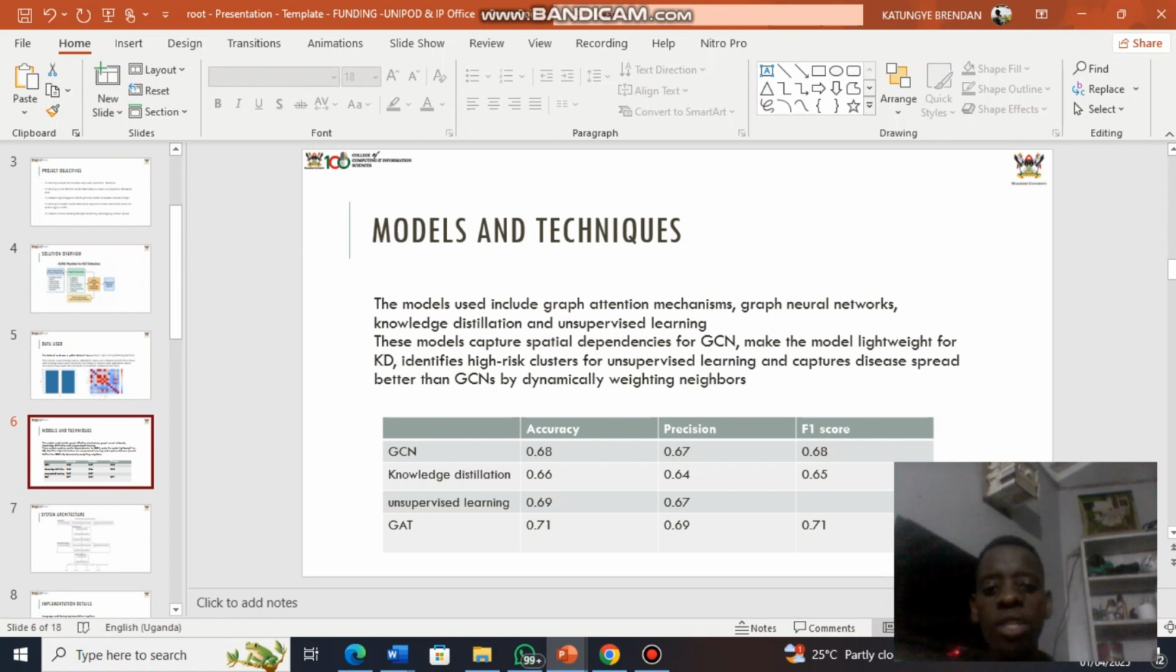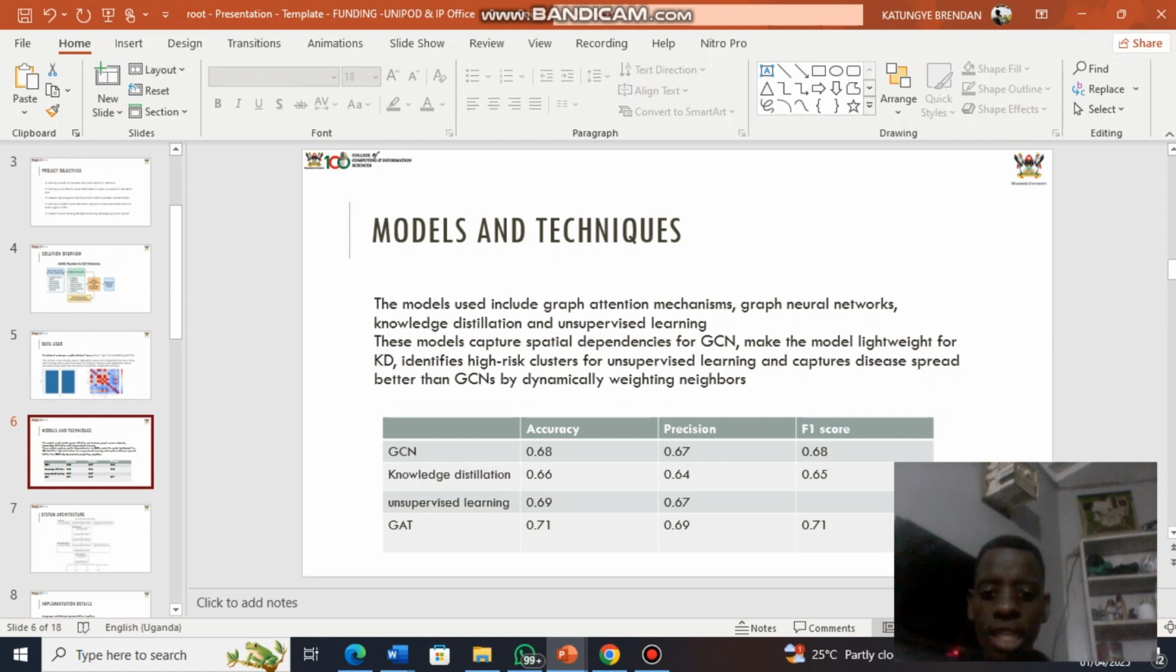These models capture spatial dependencies in the case of GCN. They also make the model lightweight in the case of knowledge distillation. They also identify the high-risk clusters in the case of unsupervised learning. And then the GAT captures the disease spread better than the GCN by dynamically weighing the neighbors. So these are some of the reasons why we chose to use these models.